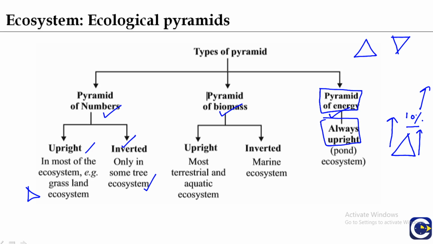For the pyramid of energy, an example can be seen in the pond ecosystem. The pyramid of biomass can be upright and can be inverted. In most terrestrial and aquatic ecosystems, the upright pyramid of biomass can be seen. The inverted pyramid of biomass can be seen in the marine ecosystem.